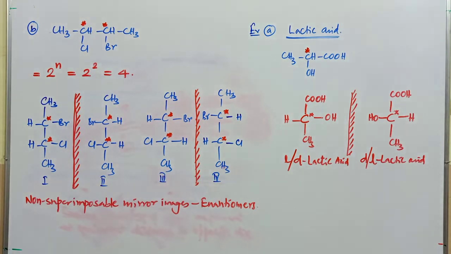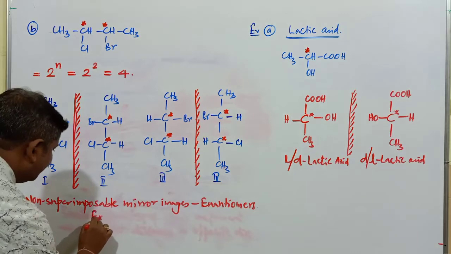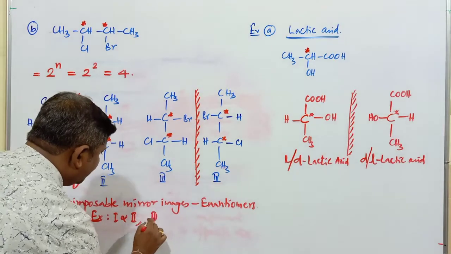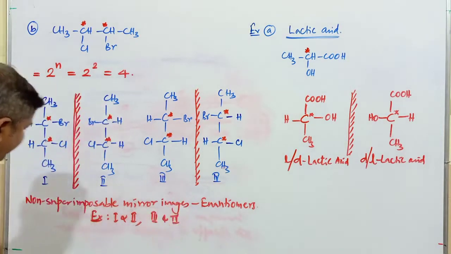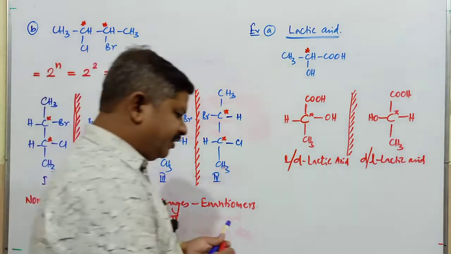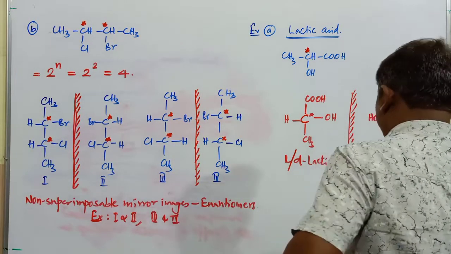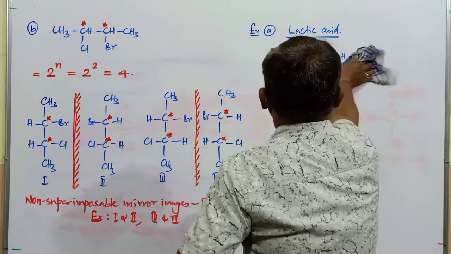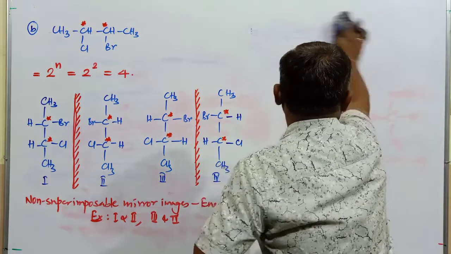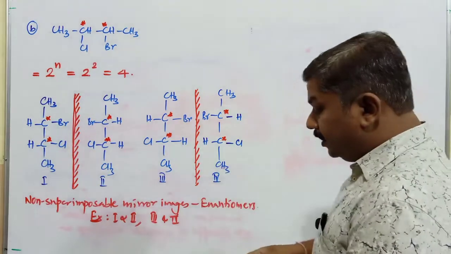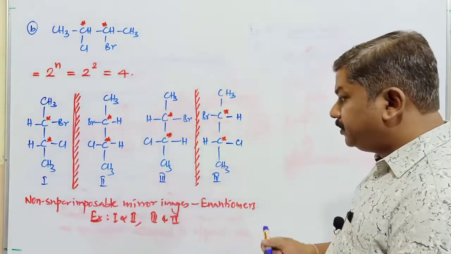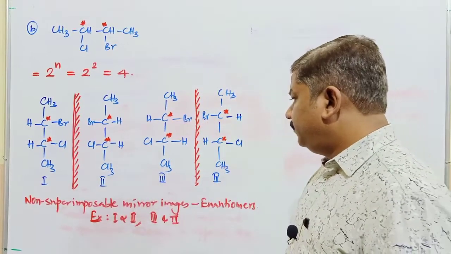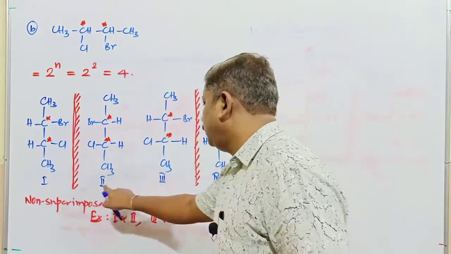Then what is the relationship? The example for this category is the first and second one, and the third and fourth one. These sets of compounds are non-superimposable mirror images of each other. Hence, those pairs of compounds are definitely called the enantiomers. Then, what is the relationship you are going to observe between 1 and 3, 2 and 4, after that 1 and 4, and 2 and 3?